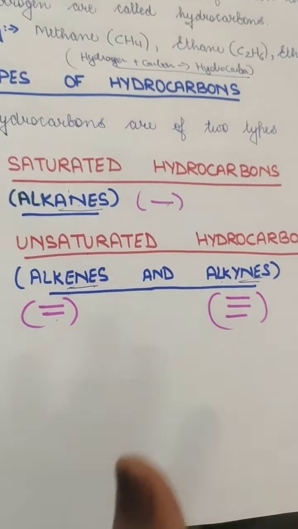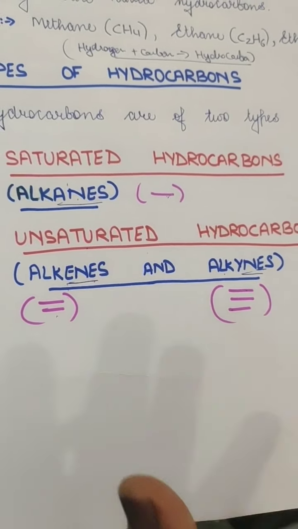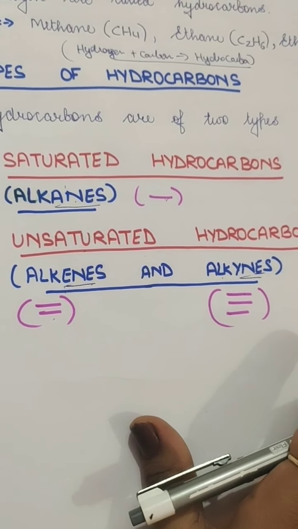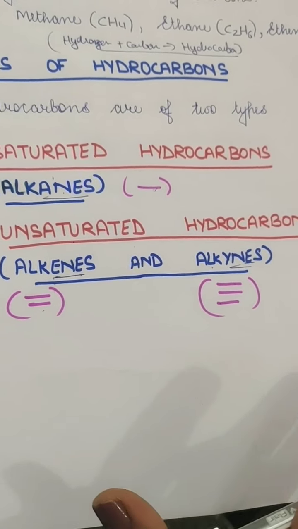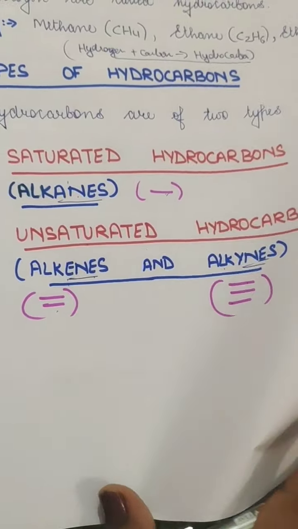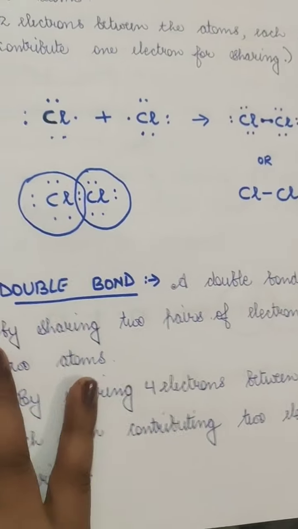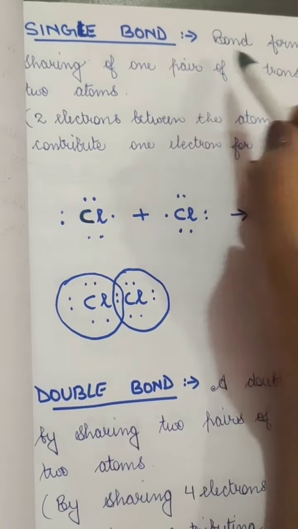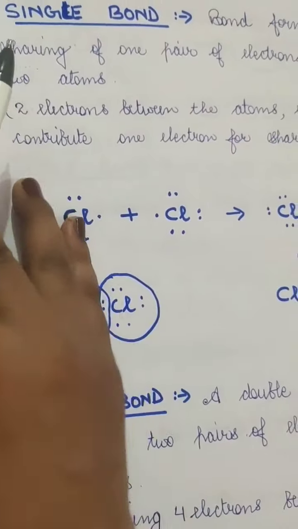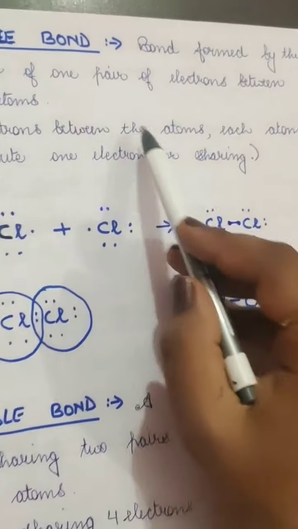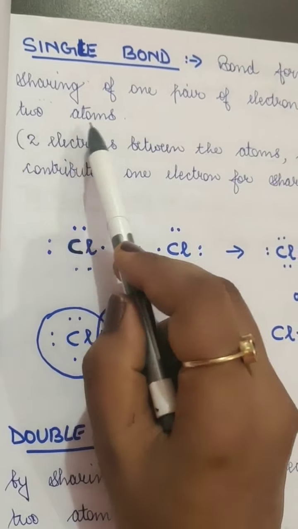Okay, so before we start this, I will again try to tell you what single, double and triple bonds are, since we did it in our previous lecture. First, single bond. Single bonds are formed by sharing, because this is covalent bonding, so obviously it will be sharing of one pair of electrons between the 2 atoms.